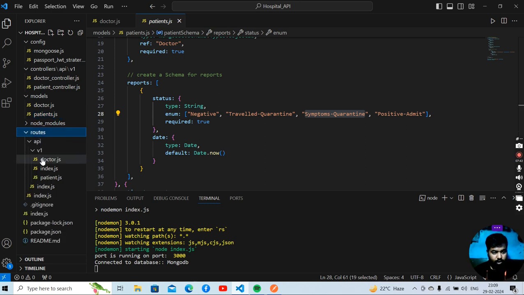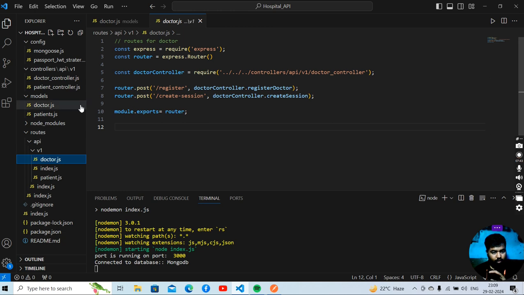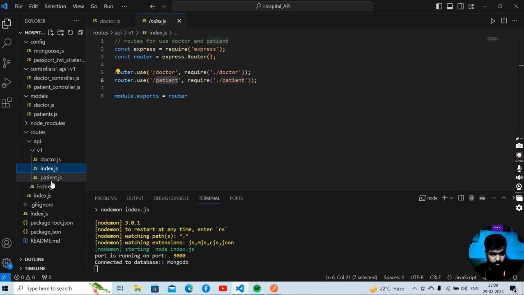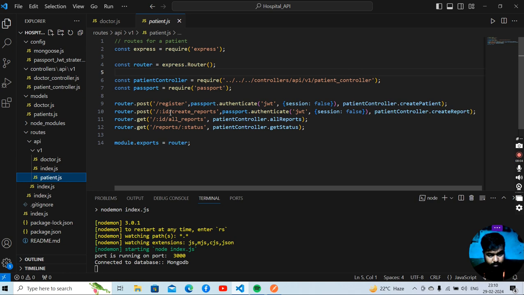And this is a route. So here I have given a route for each and every controller action. Here I've given two routes: a post route, register and create for doctor, and create session for doctor. Here this is a main index file for v1. This is a patient route. So here basically I register the patient.